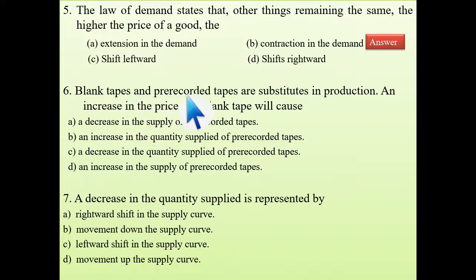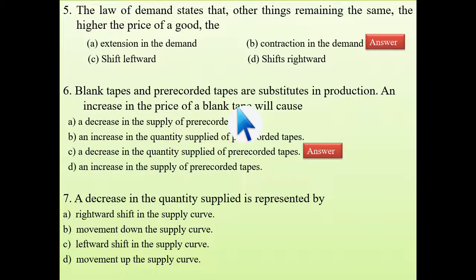See, blank tapes and pre-recorded tapes are substitutes in production. Okay, fine. An increase in the price of a blank tape. Okay, when the blank tape price has increased, what will happen to the pre-recorded tapes? See, it will happen that there is a decrease in quantity supplied of pre-recorded tapes. Why? See, why is it? Because here they are substitutes. So in case of blank tape, price has increased. Price and supply are directly proportional. So the price of blank tape increased means supply will also increase.